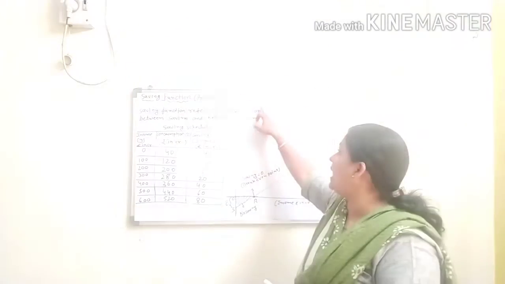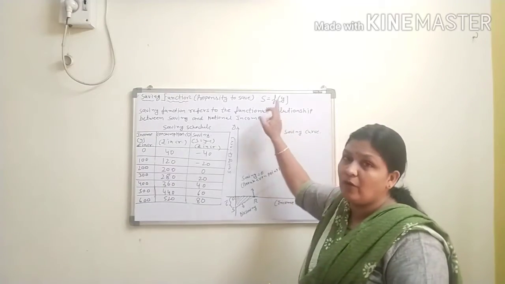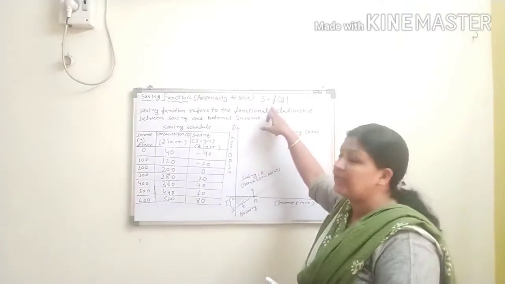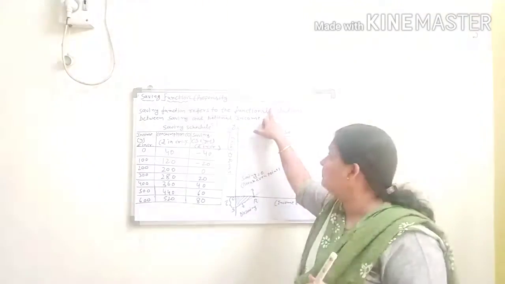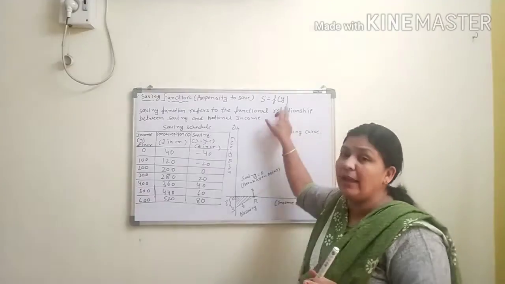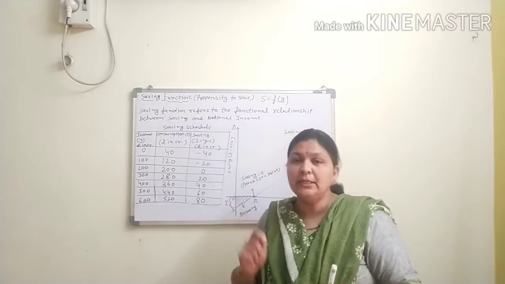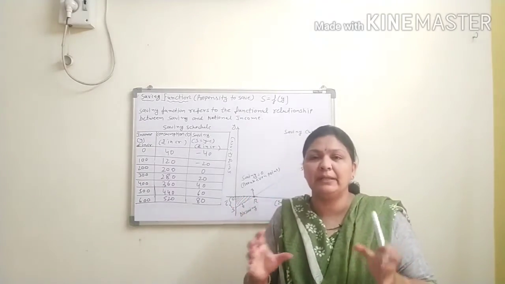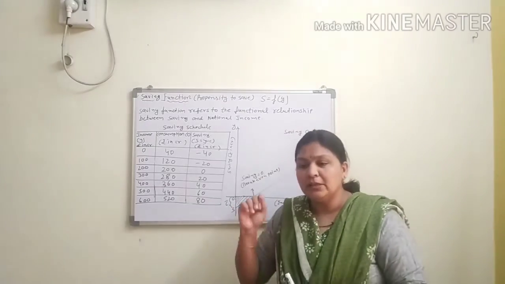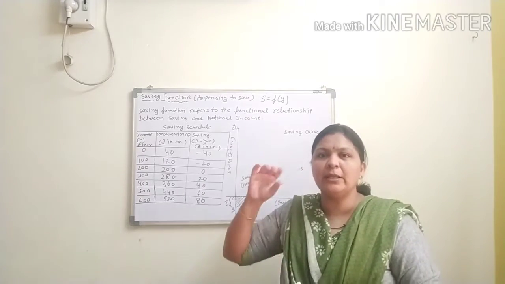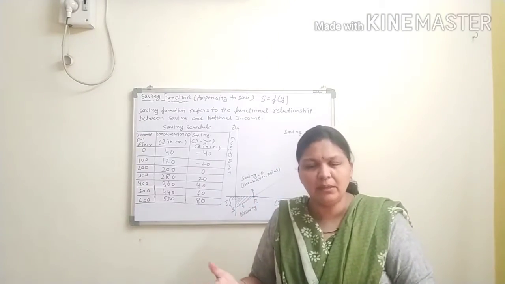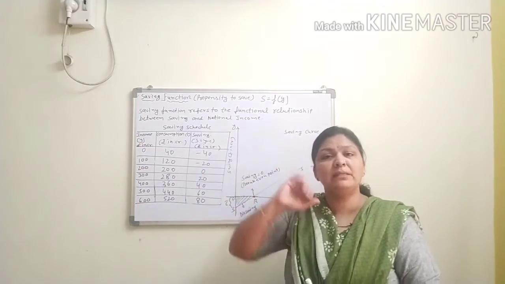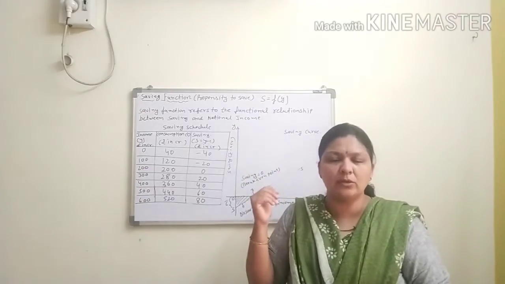So what is the saving function? S equals a function of Y. You already know this from mathematics, where F denotes "function of". Y means your national income. So savings is directly affected by the national income. Suppose, for example, your income is 0. Are you saving something? No. You are consuming with the help of previous saving. That is also known as autonomous consumption.